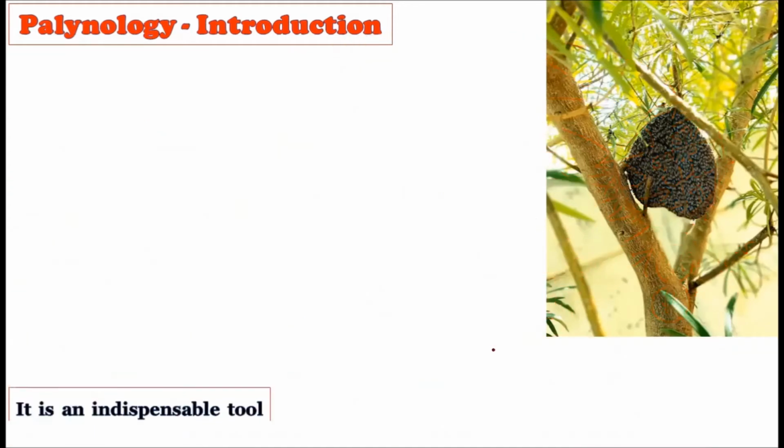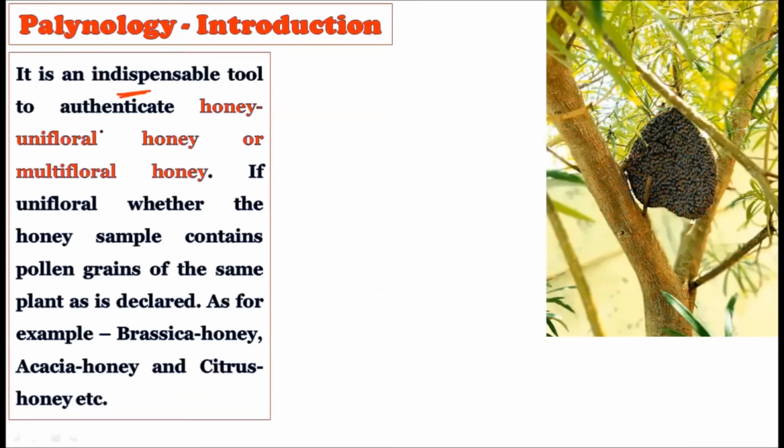Now see, it is an indispensable tool to authenticate unifloral honey, whether the honey is unifloral honey or multifloral honey. See how melissopalynology can be used to understand whether the honey which is created is a unifloral honey or a multifloral honey.